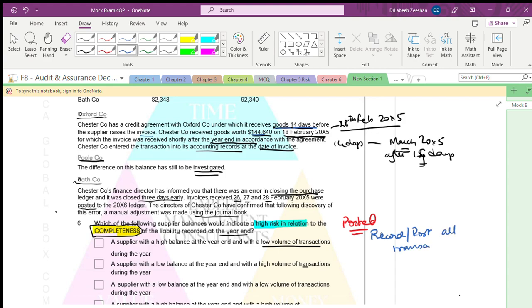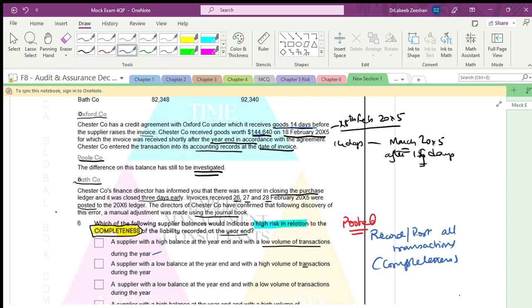Then only are we talking in terms of completeness. A supplier with a high balance at the year end with a low volume of transactions during the year. Definitely low volume means they will enter it. This is our understanding.